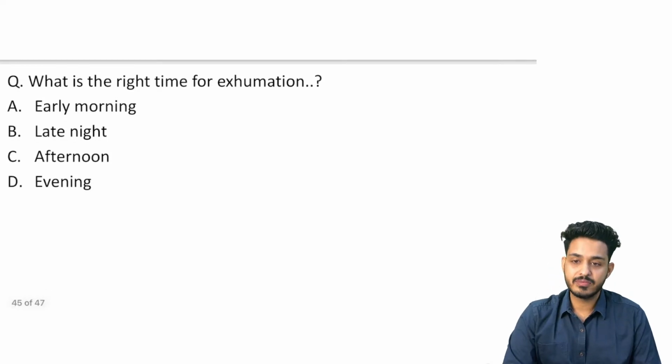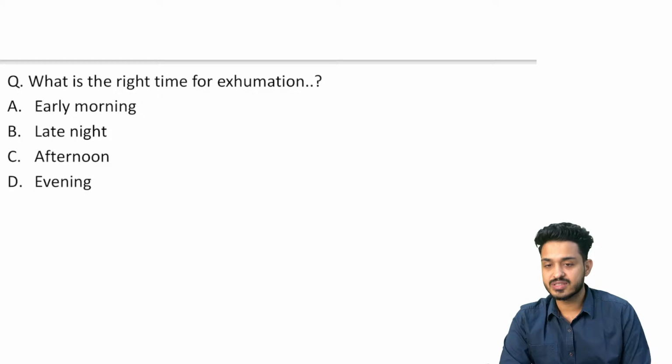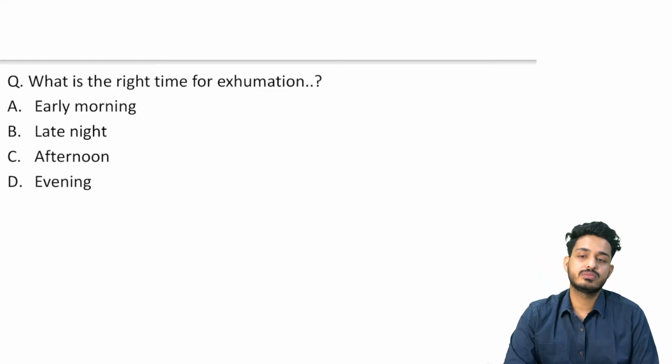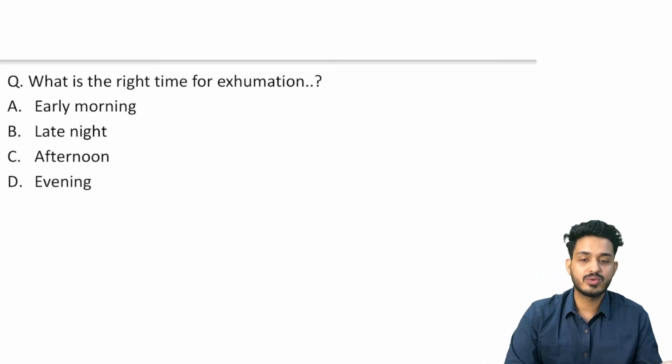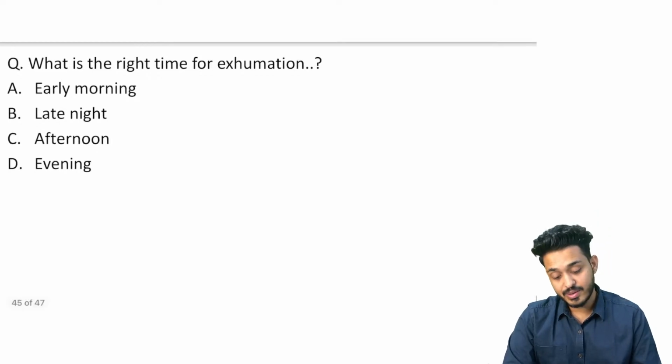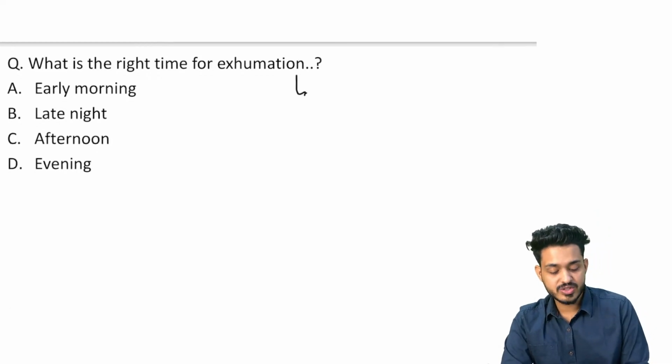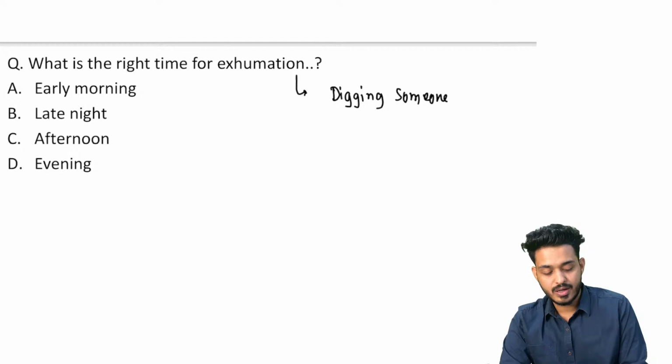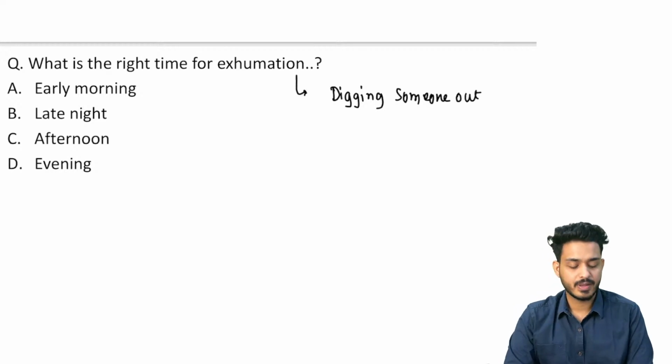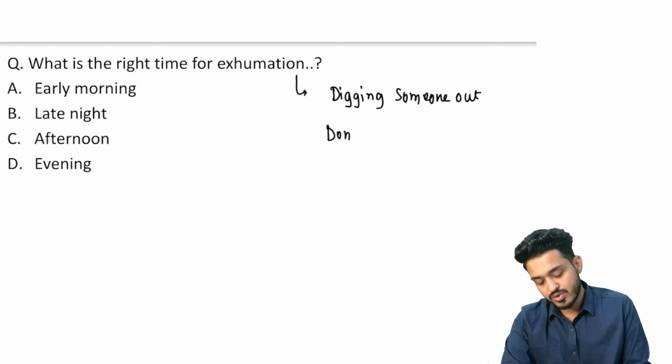What is the right time for exhumation? This is your previous year question. When do you do the exhumation? कब जाके खोदा खोदी शुरू करोगे, right? Exhumation means digging someone out, okay? It should be done under magistrate inquest.